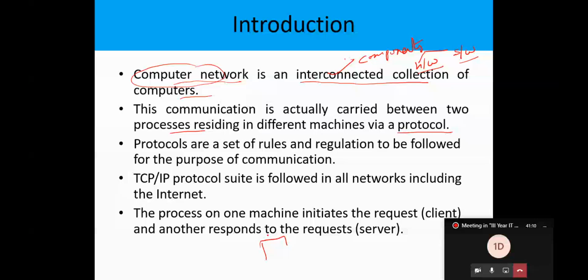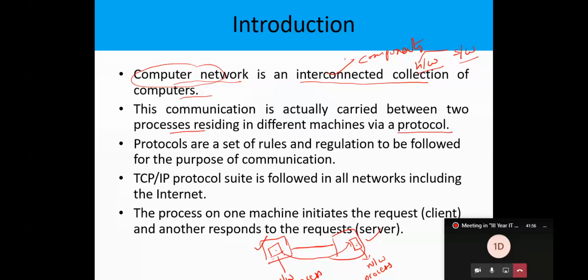Here this is the first system and this is the second system. The first system is communicating with the second system. Inside the system we'll have one network process running. This network process communicates with another process in the second system, which is also called a network process. So the communication is actually between this process and this process.